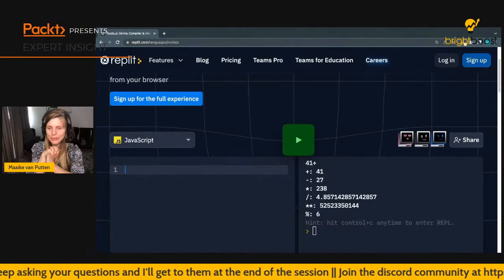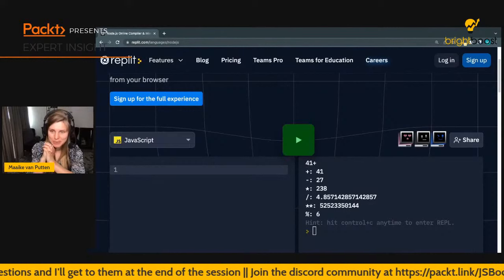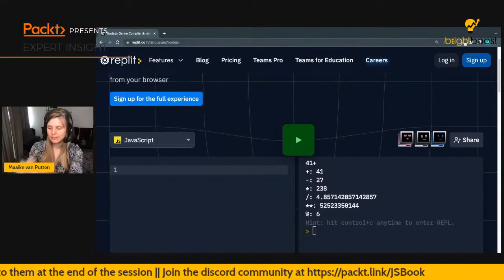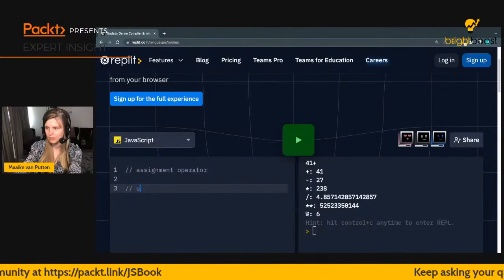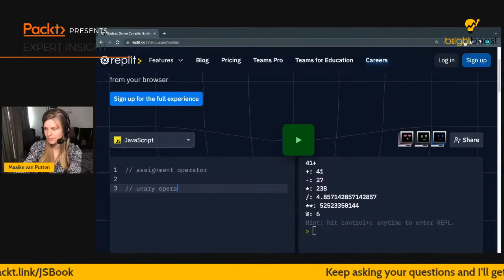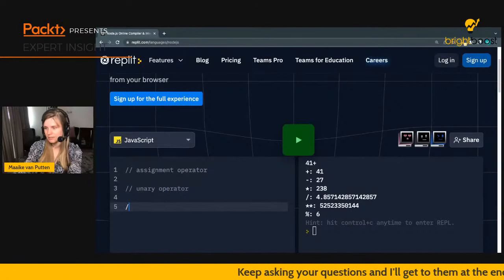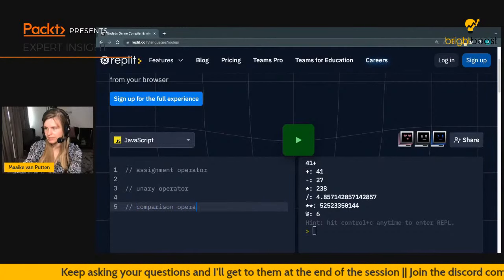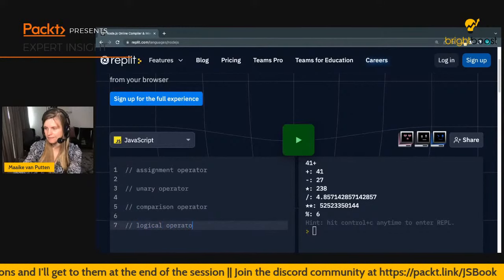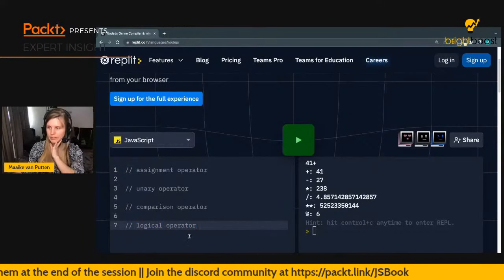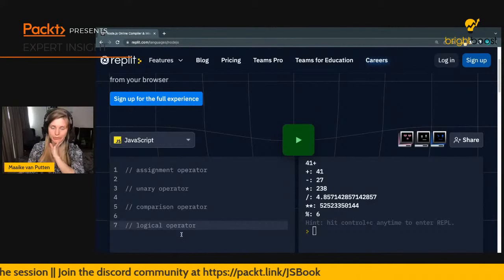I'm also really eager to show the assignment operator today yet. And also, let's just go ahead and I write this in as a comment for myself. So the assignment operator, the unary operators, and well, let's also do the comparison operators and the logical operators. So these are the operators I still want to go through.